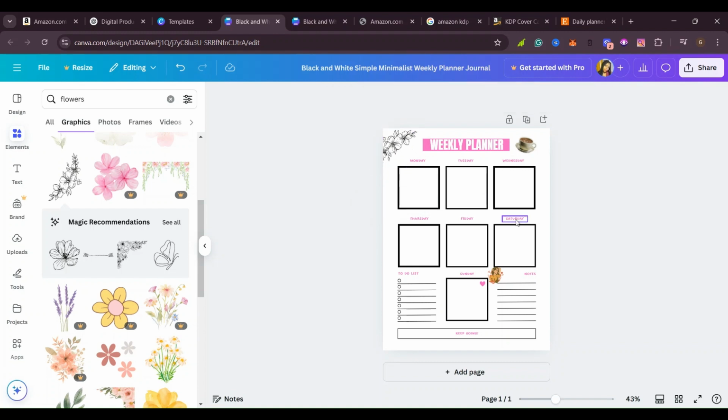When you are designing, make sure you don't go outside the boundaries, because if you go outside the boundaries, Amazon KDP will tell you to go ahead and resize your book. So far this is what we have. If you want, you can take your time adding more elements, adding more things to make it look beautiful, or you can go ahead and delete what you don't want and add what you want.